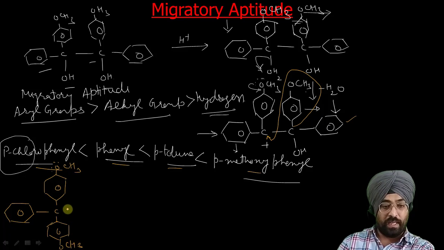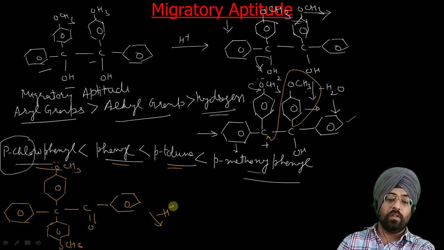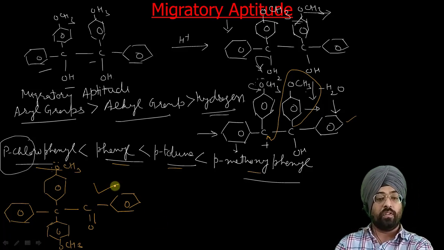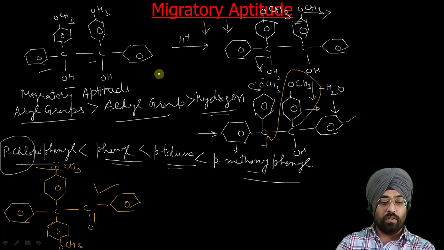OCH3, this group has migrated. Now C, OH positive and this phenyl. In the next step, this proton is removed, minus H positive, and what you get here is a double bond. So that is your product, that product will be formed. So that is the migratory aptitude of the groups. So that was the pinacol rearrangement.